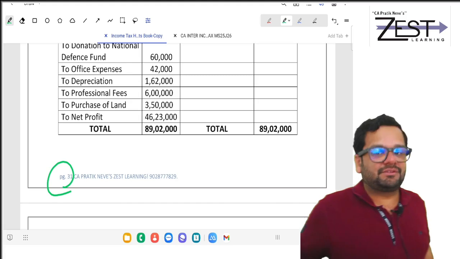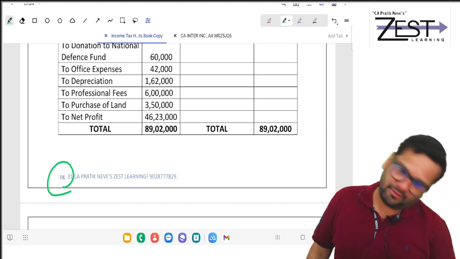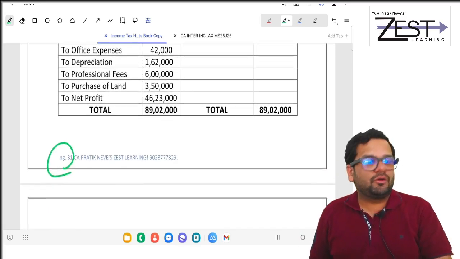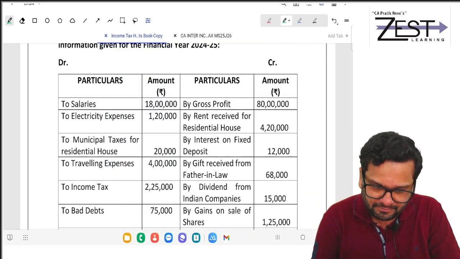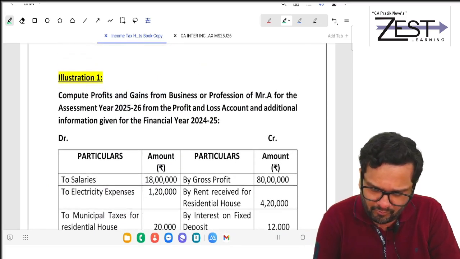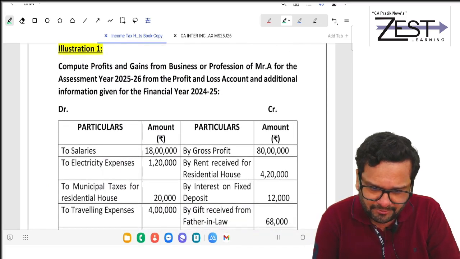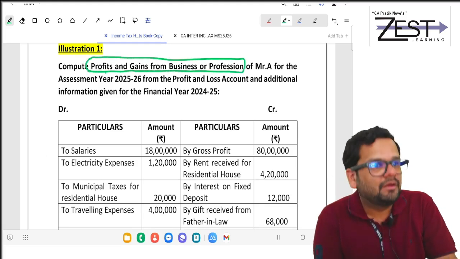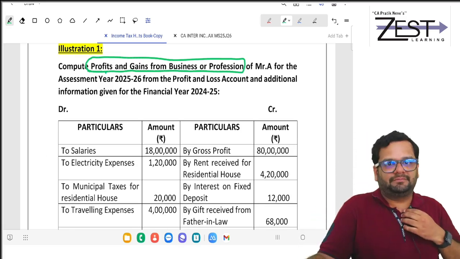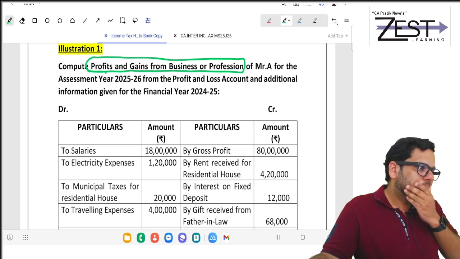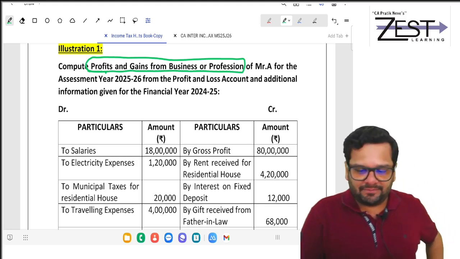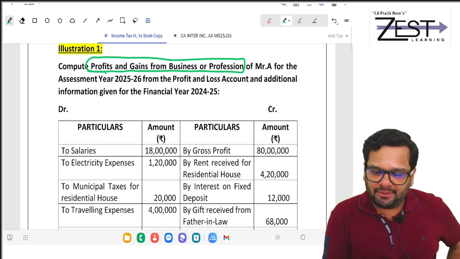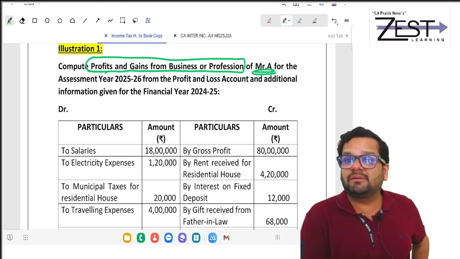Are you there on illustration 1, page 31? See, you have to calculate what? What do you have to calculate? Friends, better answer. You have to compute PGBP. It's your question, you have to answer. Nothing new is there in the question. Please answer every point. Of Mr. A. Mr. A means